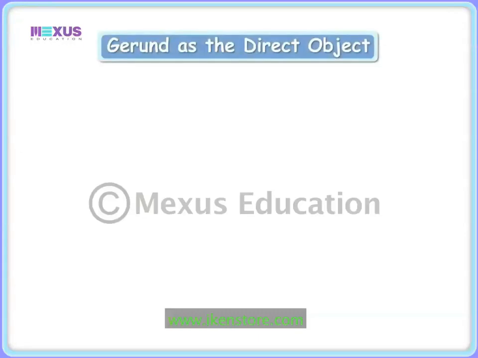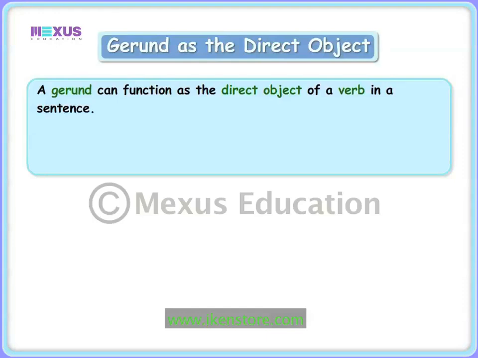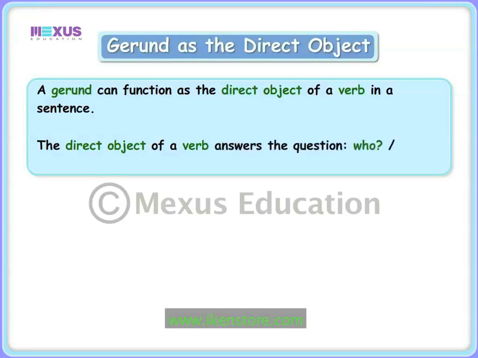Let us now see the function of a gerund as the direct object. A gerund can function as the direct object of a verb in a sentence. The direct object of a verb answers the question who or what after the verb.